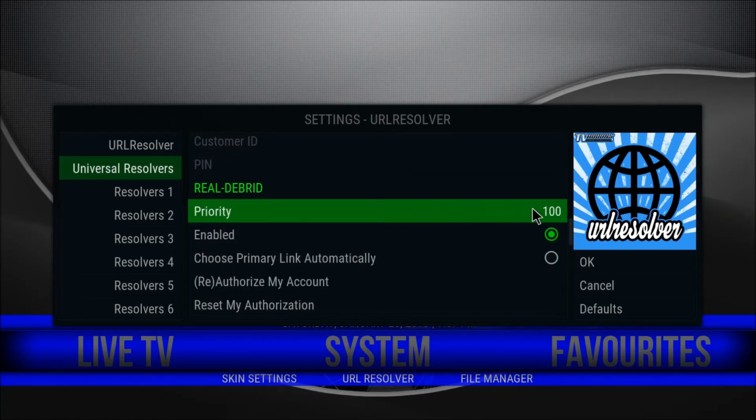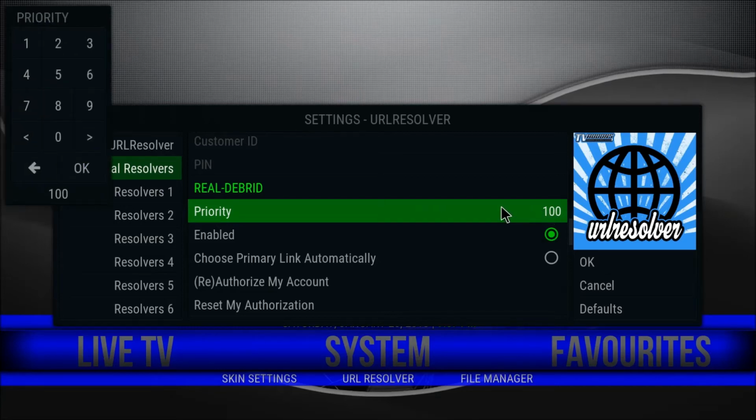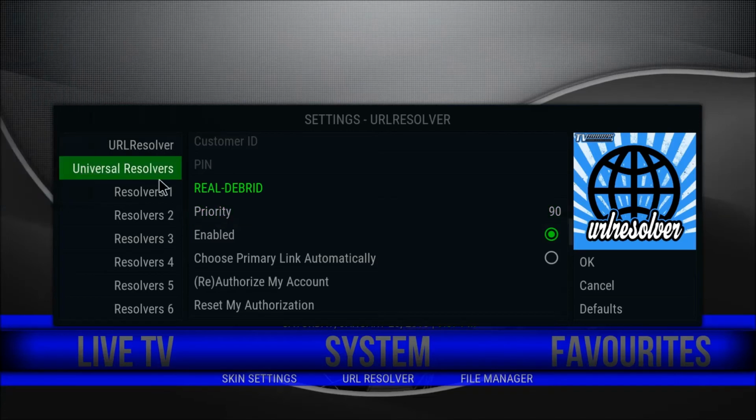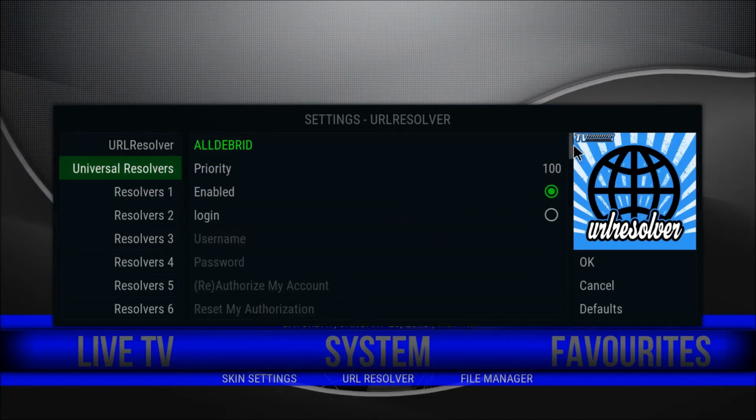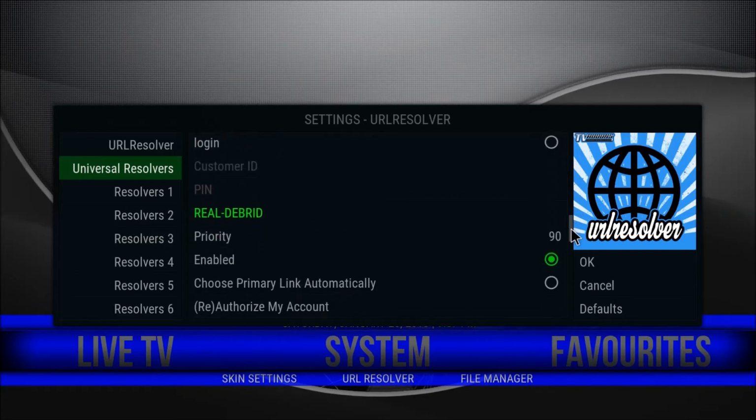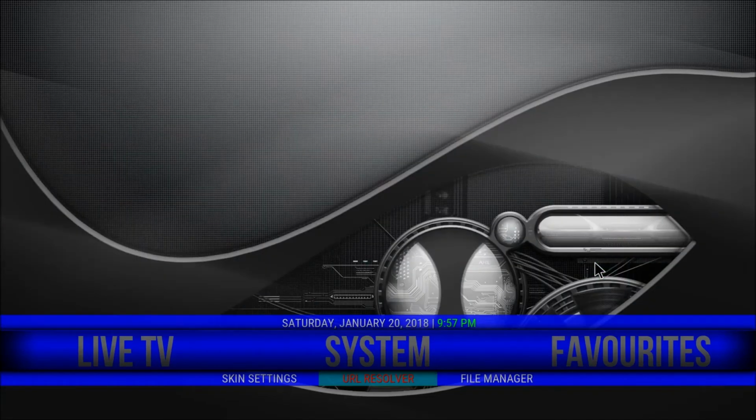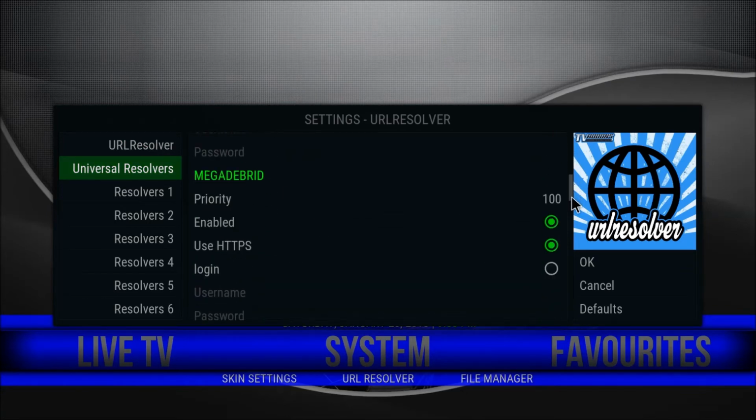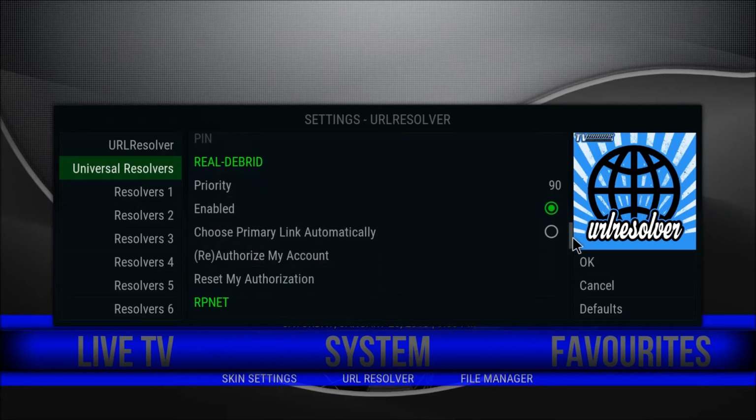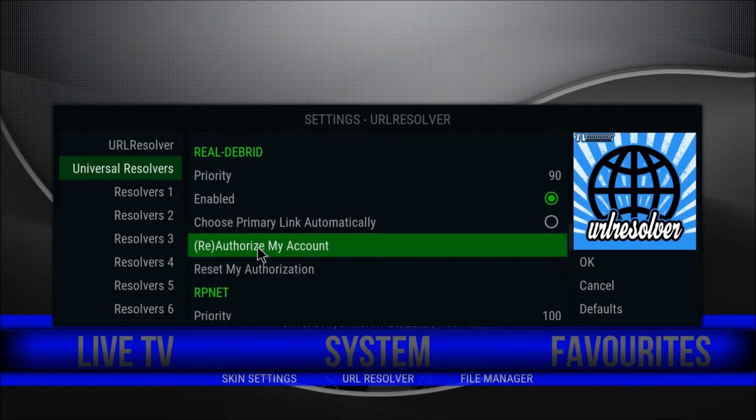For users that don't know how to do this, I would select that, get rid of the 100 out of there, put in 90. Once that's 90, select OK to save the 90. Then go back into it, URL resolvers again, universal resolvers, sorry I should say. Come down to Real Debrid and reauthorize my account.